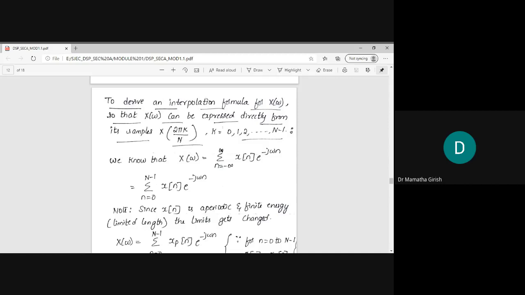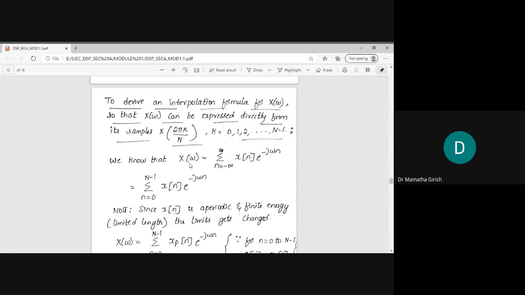The final step is, once I get to know what is x of n, I will be able to obtain an expression for X of omega. Since there are 3 different steps, instead of doing all these 3 different steps one by one, if I want an equation relating X of omega and X of 2 pi k by N, how to go about it is the basis for this class derivation. Let's start.